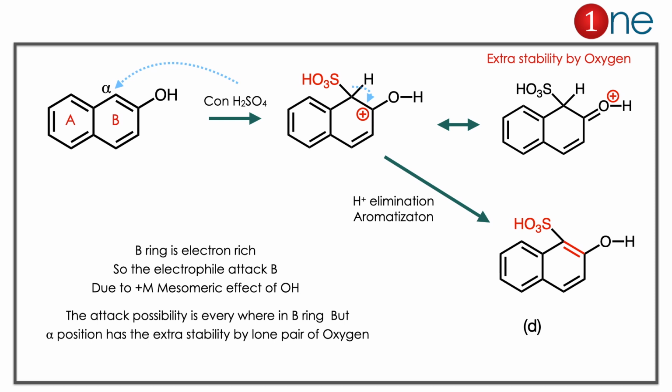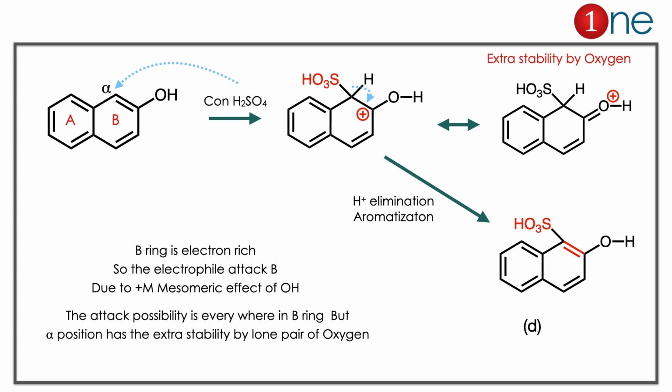Here, starting material you have naphthol. Ideally, the reaction can happen at any place, but only at the alpha position does it have an advantage. Because the B ring is already electron rich, it has a plus M character due to its lone pair of electrons. So the attack is possible on the B side.